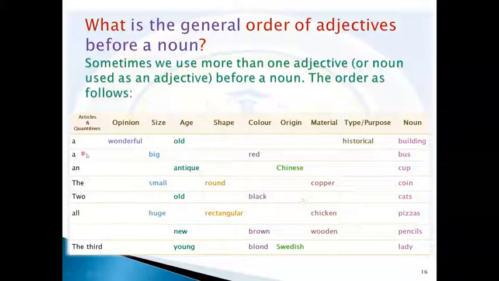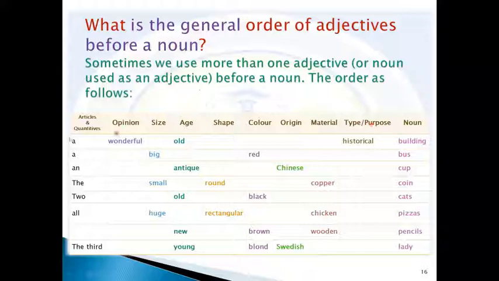So we can arrange the phrase contents, which we call noun phrases, because all of these adjectives describe what? A noun. All of these adjectives, from the article to the type or purpose adjectives, describe the noun here. We call this phrase a noun phrase.